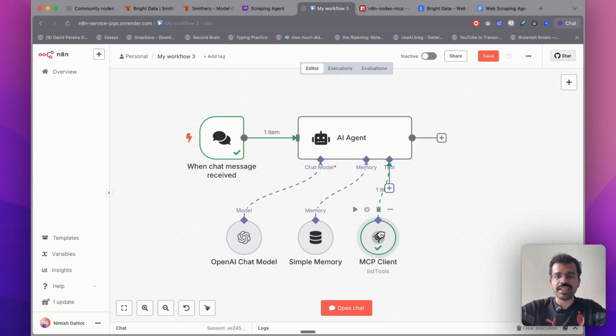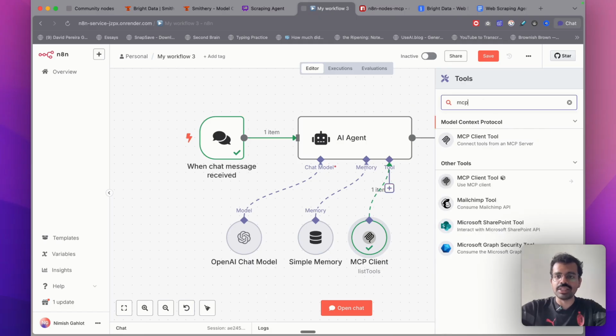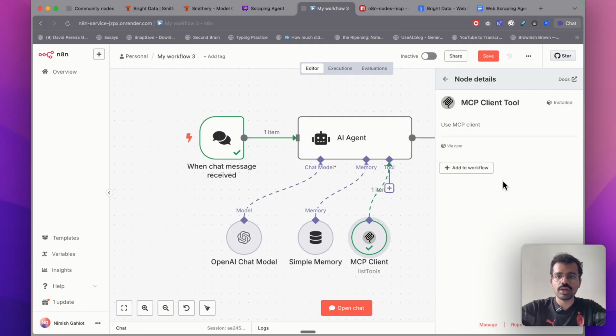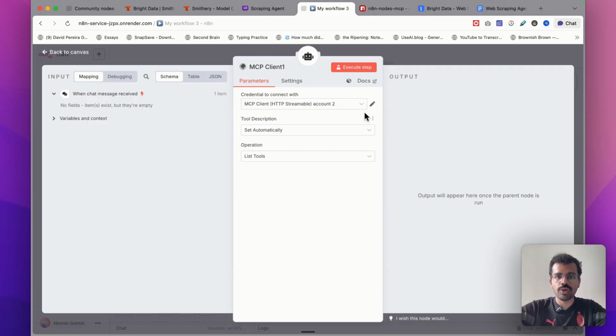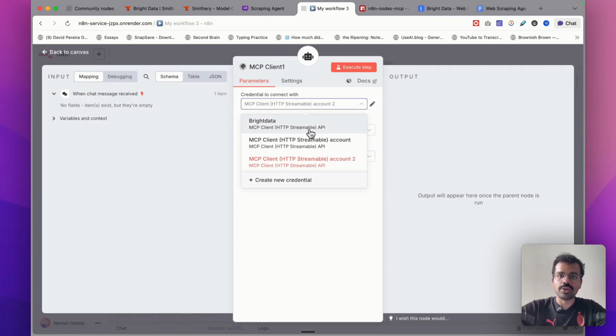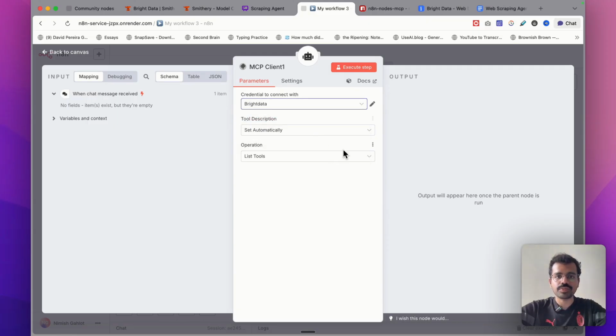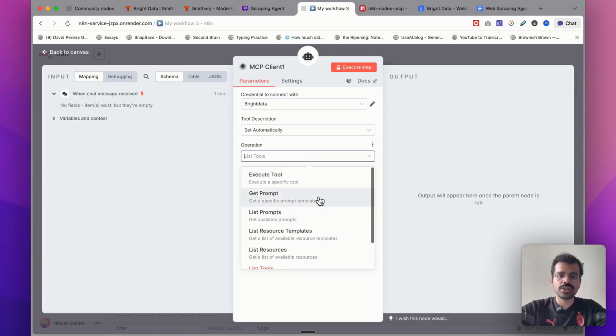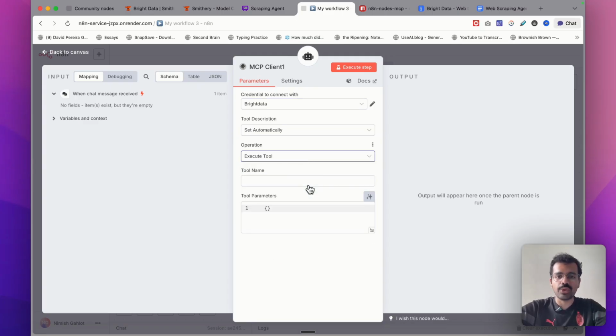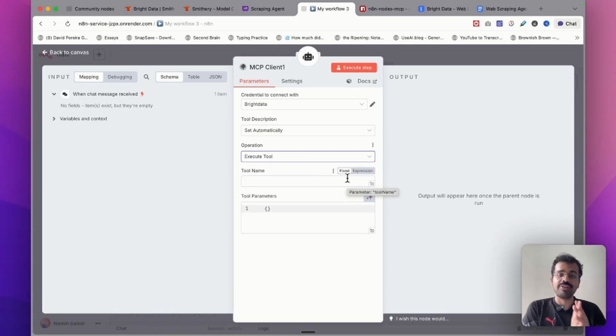Next, I would be connecting the last tool that we need inside this workflow. We would be selecting the MCP node again, MCP client tool. We would be adding this to the workflow. I will select the Bright Data account that I just created over here. And instead of list tools, over here I will select execute tool. The first tool that we created will tell the agent about all the available tools.